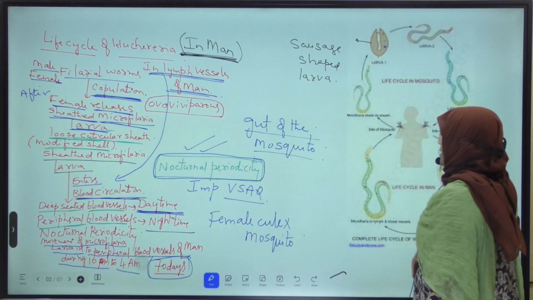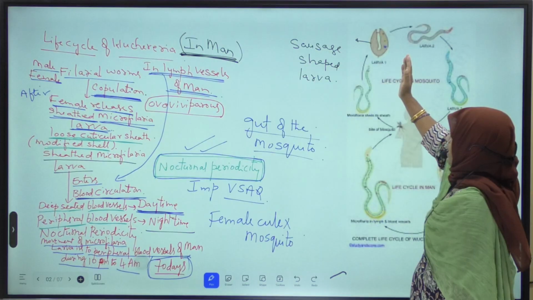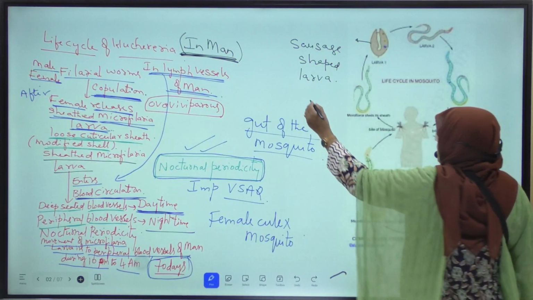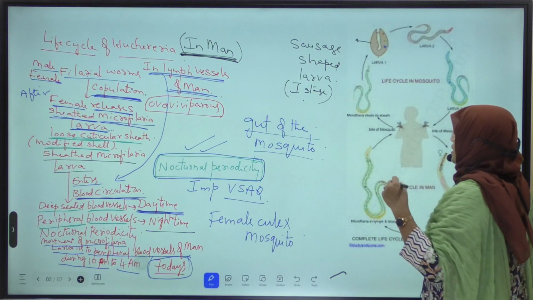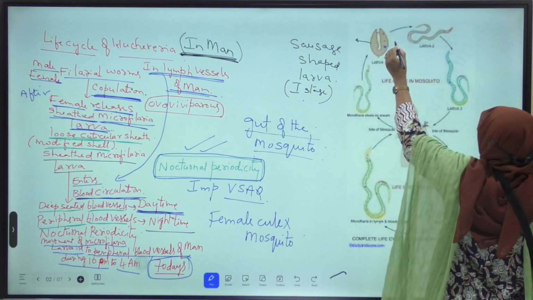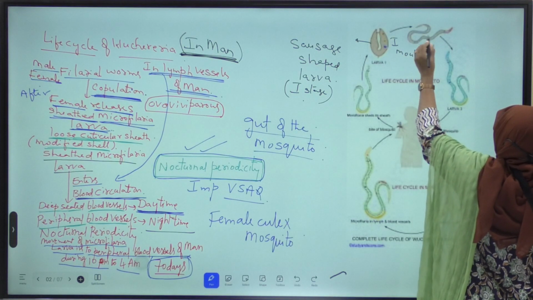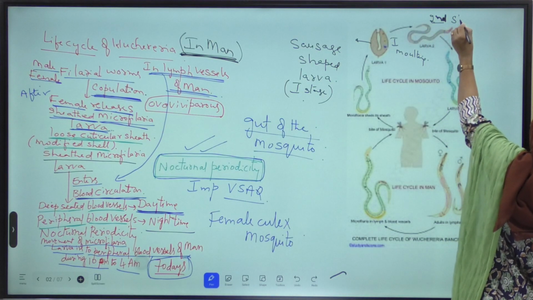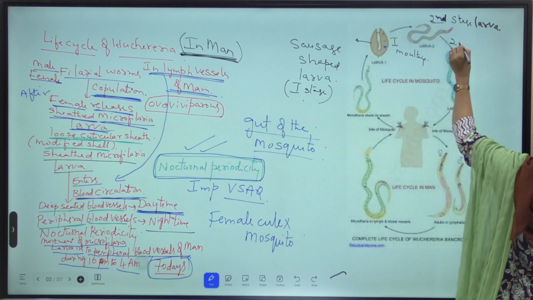This ex-sheathed larva, when it enters into the thoracic muscles of the mosquito, what happens? It transforms into sausage-shaped larva. This sausage-shaped larva is nothing but the first stage microfilaria larva. This is short and stumpy. This sausage-shaped larva or first stage larva undergoes first molting and transforms into second stage larva. Now this second stage larva undergoes second molting.